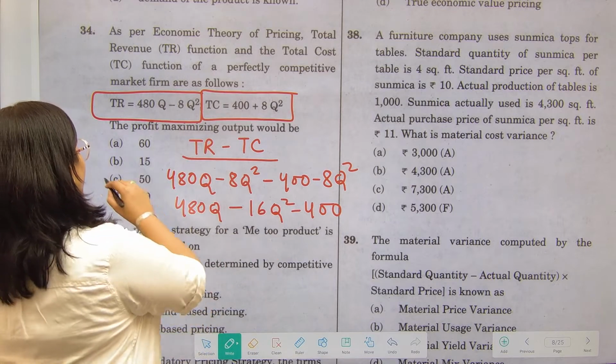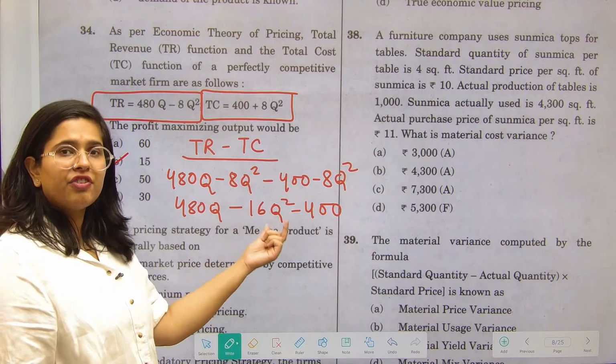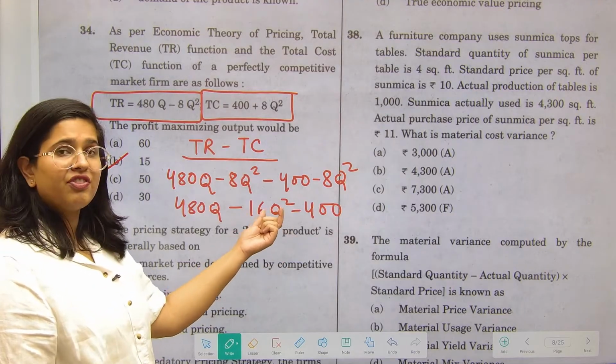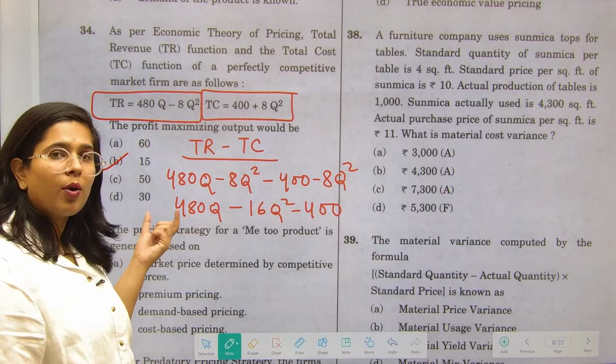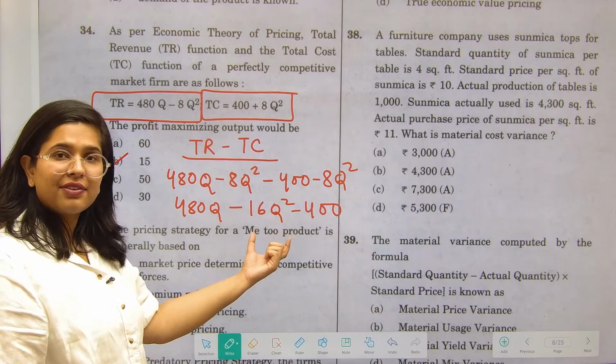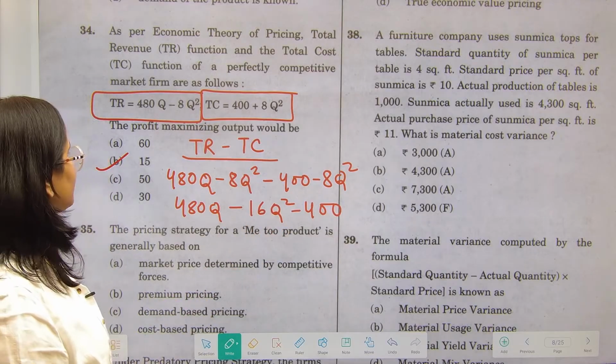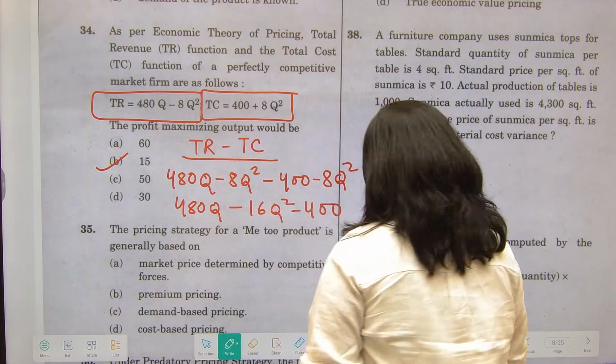So that is why we will go with 15, क्योंकि when I put 15 over here, 15 square multiplied by 16, 15 is the smallest number given in the options, right? So the negative figure would be a lesser figure, छोटा figure आपका होगा. So that is why the answer is going to be 15.